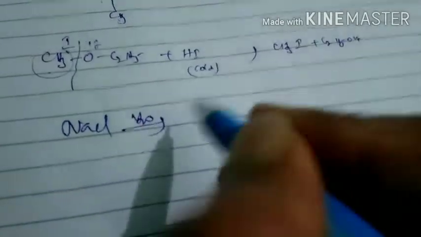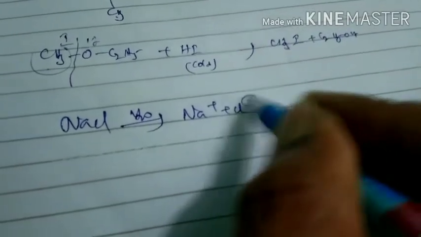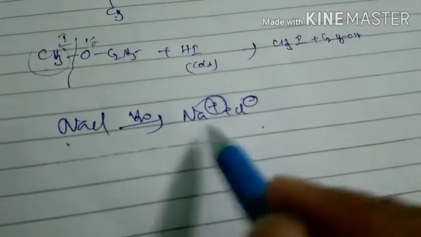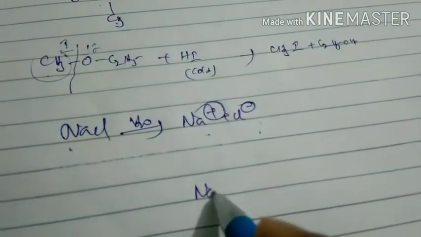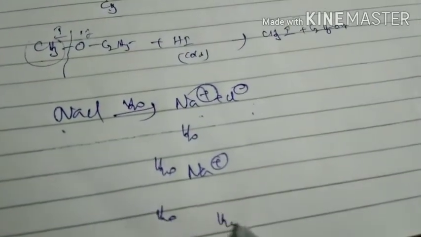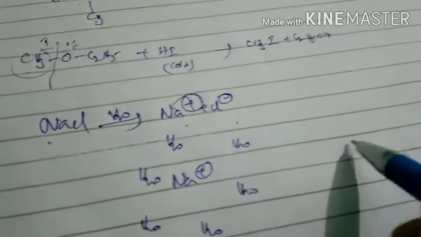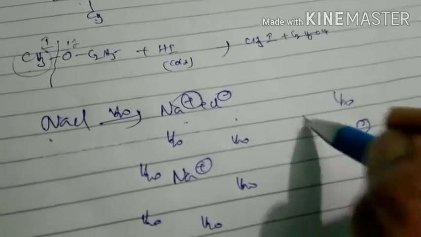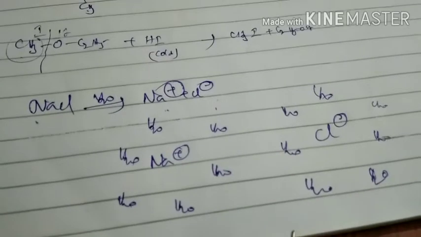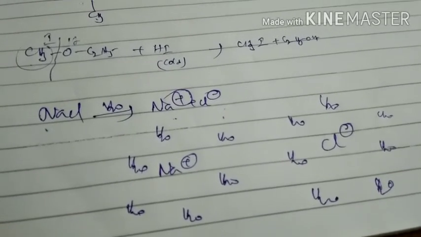When NaCl is put in water, then we get Na plus and Cl minus. After forming ions from NaCl, these water molecules surround Na plus and Cl minus ions like this. Similarly, around Cl minus also water molecules are surrounded. Why? Because of attraction forces. Which attraction forces? Ion dipole attraction forces.